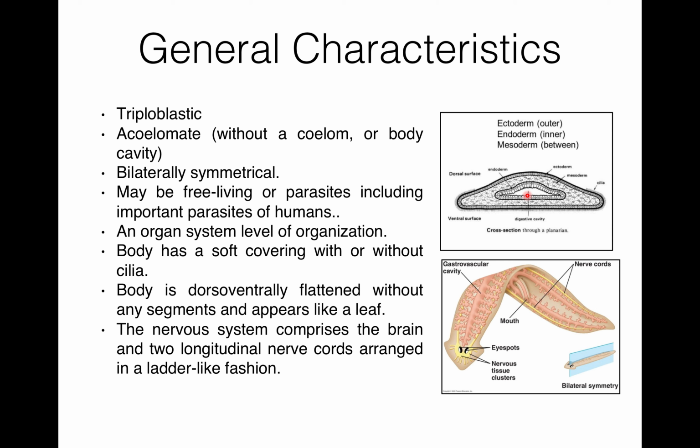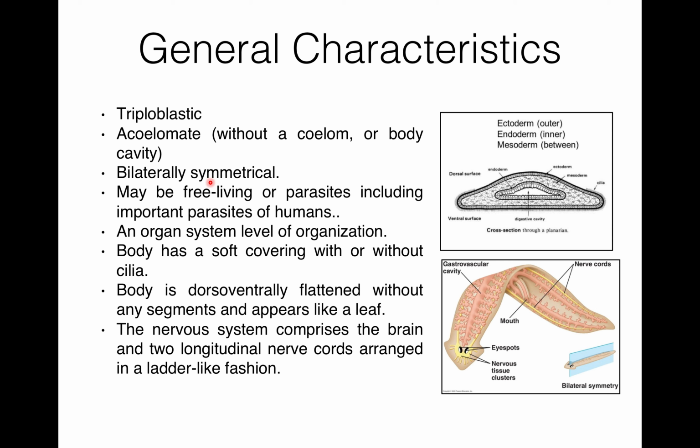Now these animals are acoelomate. What are acoelomate animals? An acoelomate is an animal that doesn't possess a body cavity. Unlike coelomates, animals with a true body cavity, acoelomates lack a fluid-filled cavity between the body wall and digestive tract. So, acoelomate animals are without coelom, or we can say without any body cavity.